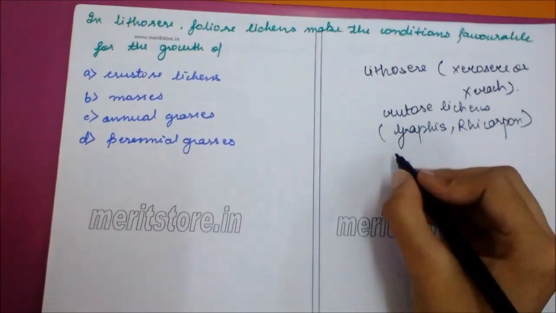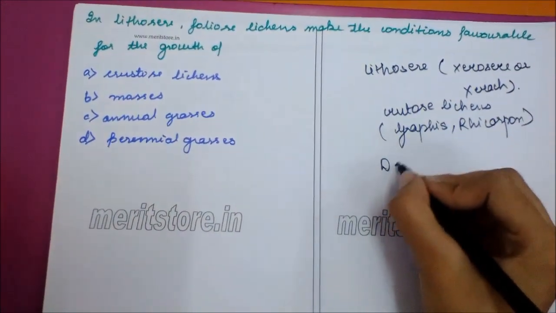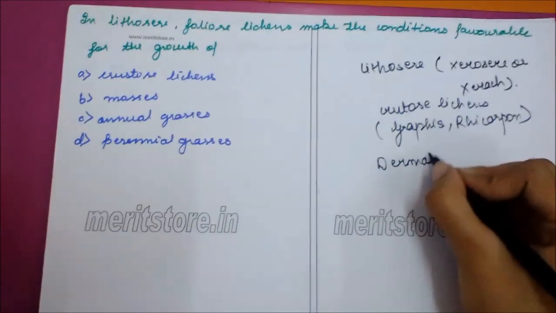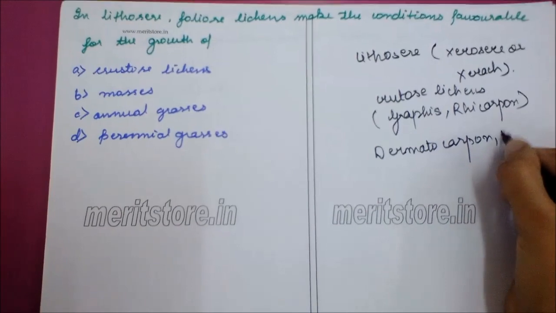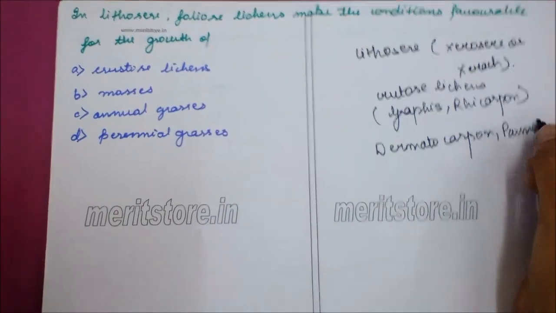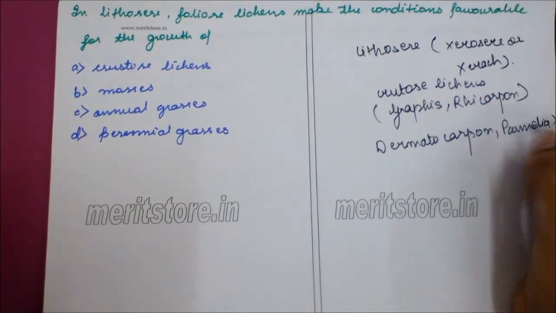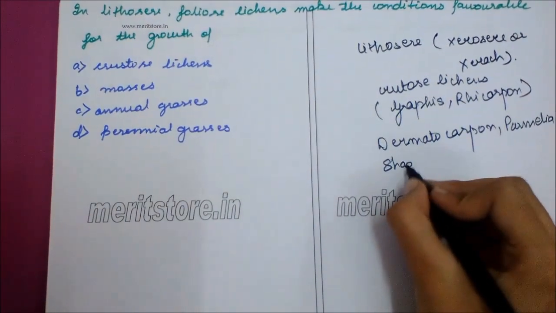Foliar lichens, that is Dermatocarpon or Parmelia, kill the crustose lichen by shading them.